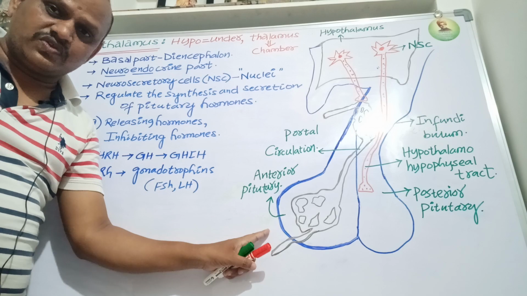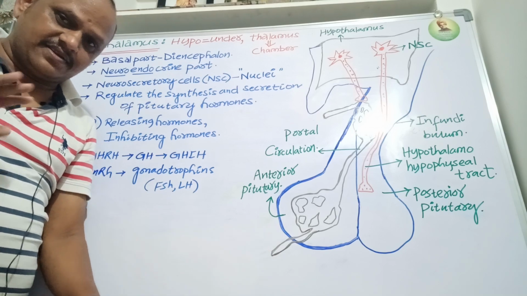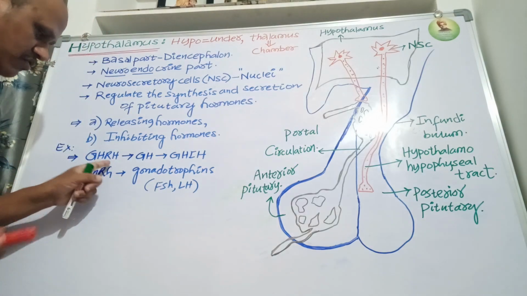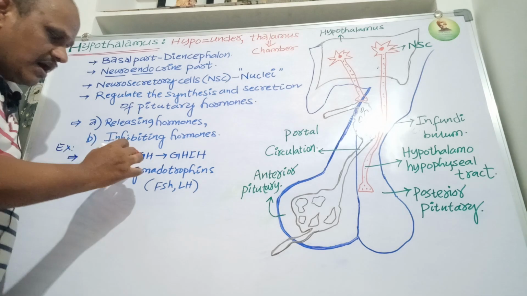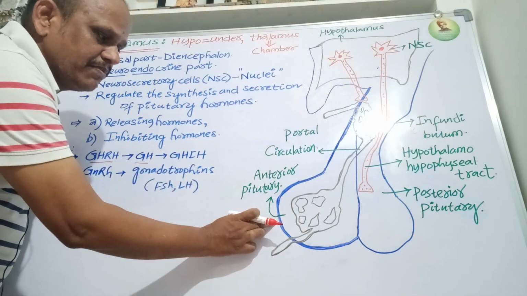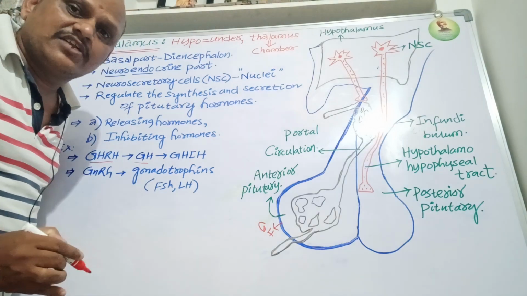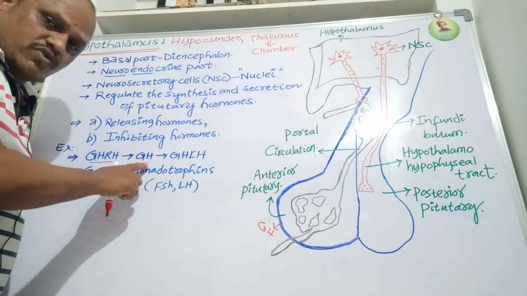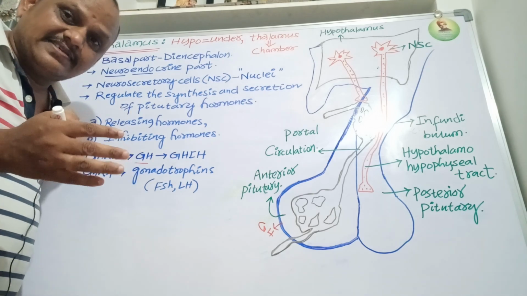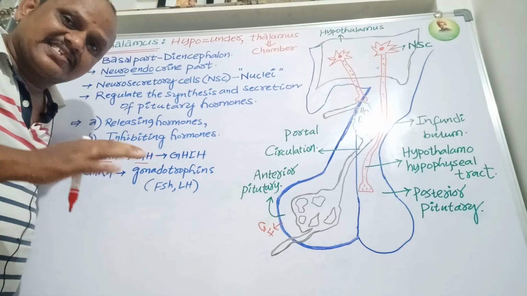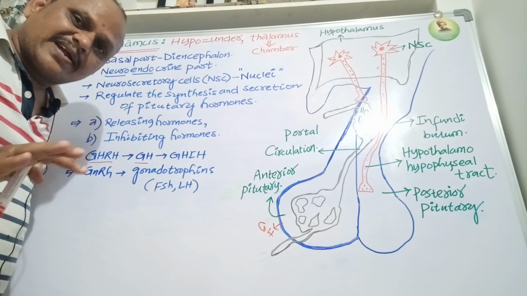First of all, growth hormone releasing hormone is known as somatocrinin. This somatocrinin stimulates the anterior pituitary to release growth hormone, which is known as somatotropin. Whenever the growth hormone level increases, it is suppressed by the growth hormone inhibiting hormone, known as somatostatin.